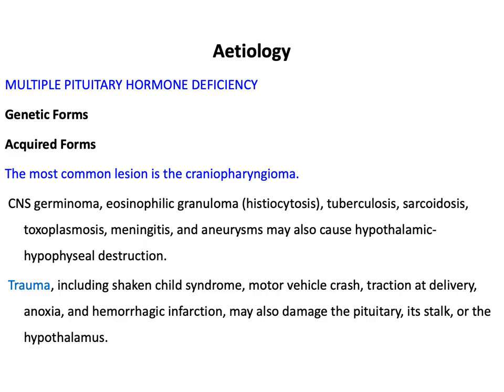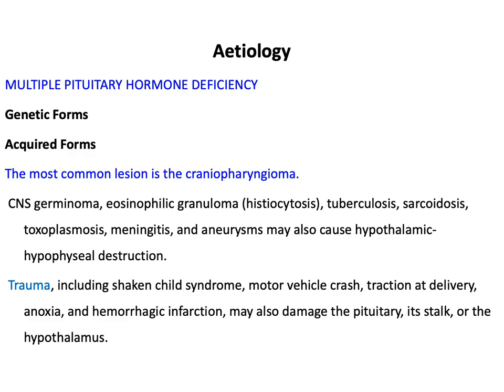In addition to that, there is CNS germinoma, eosinophilic granuloma, that's to say histiocytosis, TB of the brain, sarcoidosis, toxoplasmosis, meningitis could be complicated by deficiency of the pituitary hormone, and aneurysm may also cause hypothalamic hypophyseal destruction.